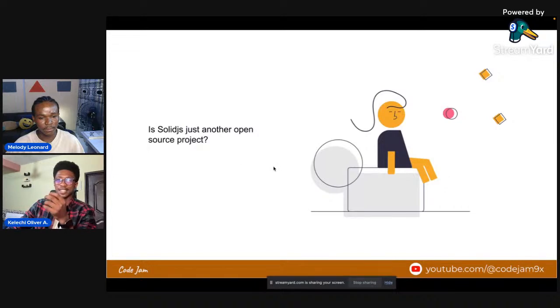So is Solidjs just another open source project? Now, some engineers most times when they hear about new projects, their first thought is, "Oh, I'll just have to start learning something new," and they are faced with that fear of a new thing to learn, and going through that steep learning curve, depending on your current level. But now they ask, is it just another project? We're already using something like React or Vue and Angular. Why do I need to use Solidjs? Well, that's the question you all have in mind, and that's what we're going to look into. Let's open Solidjs and see what it has to offer.